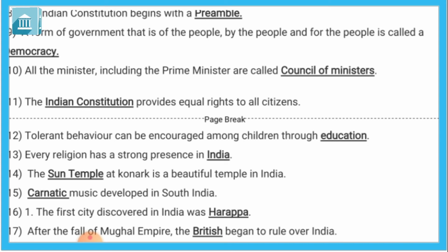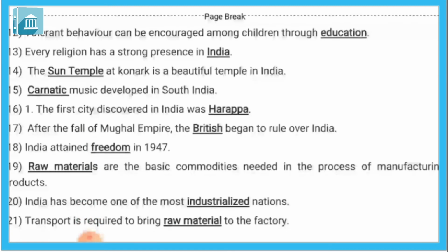Eleventh, the Constitution provides equal rights to all citizens. So Indian Constitution provides equal right to all citizens. Twelfth, the tolerant behavior can be encouraged among children through education. Tolerant behavior can be encouraged among children through education. Education through ही हम ये behavior encourage कर सकते हैं.